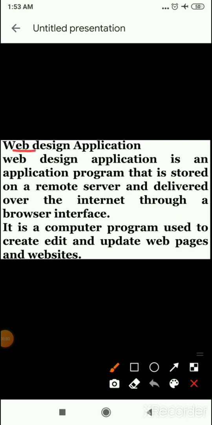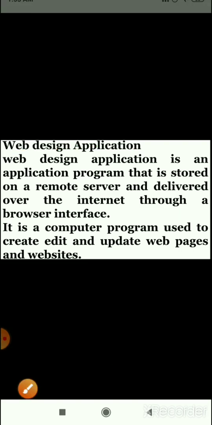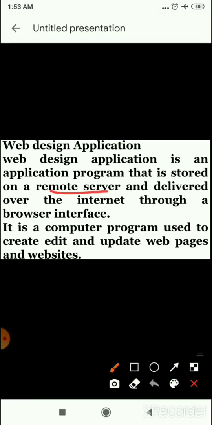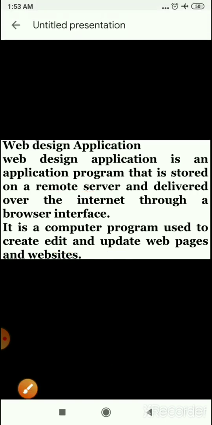Web designing application. A web designing application is an application program that is stored on a remote server and delivered over the internet through a web browser. It is a computer program used to create, edit and update web pages and websites.